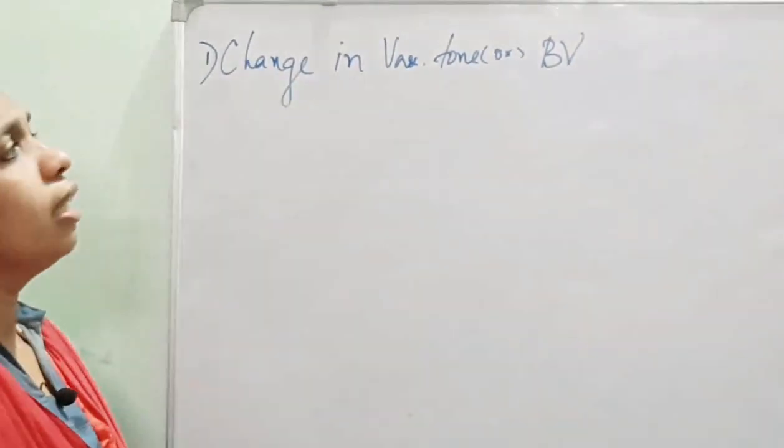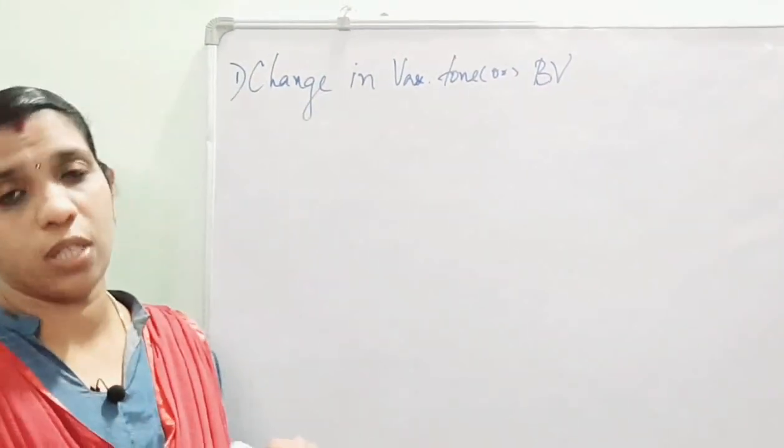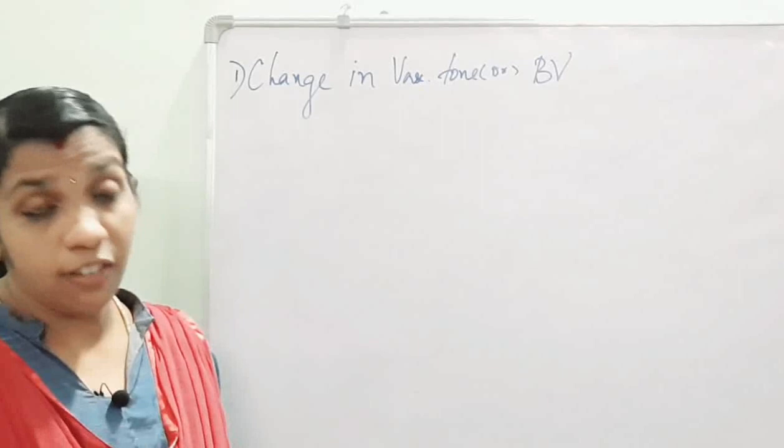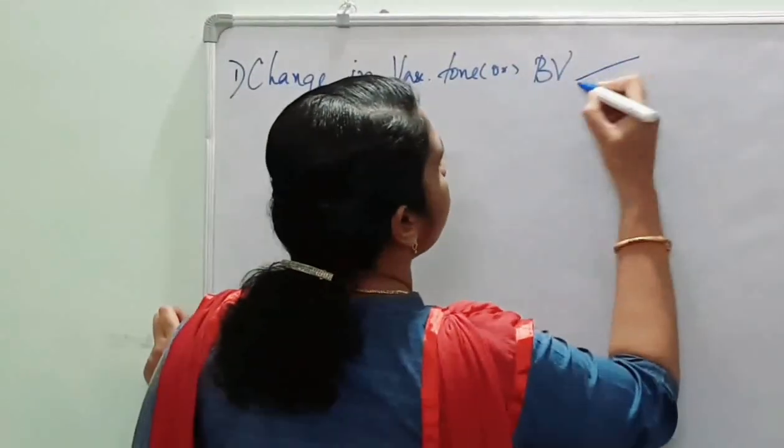This change in vascular tone or blood volume, the first cause of syncope, is again divided into two.